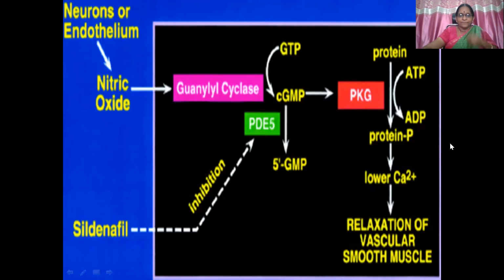Here you can see cyclic GMP is formed from GTP, then the PKG pathway. Proteins get phosphorylated, lowering levels of calcium, because of which we get relaxing effects on the vascular smooth muscle.